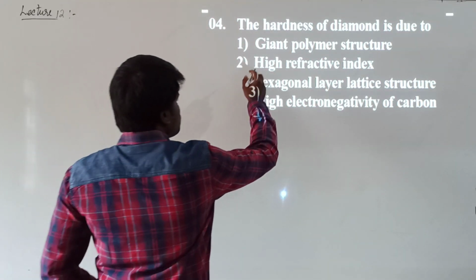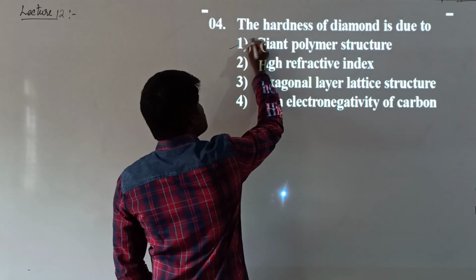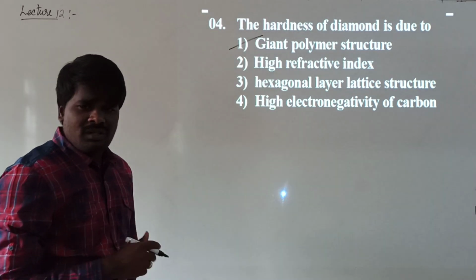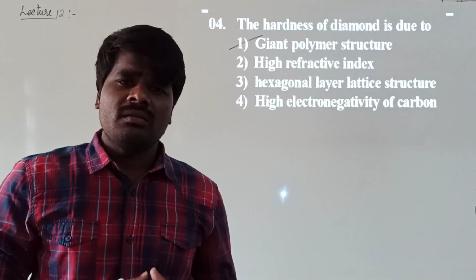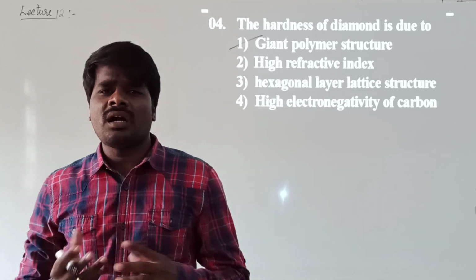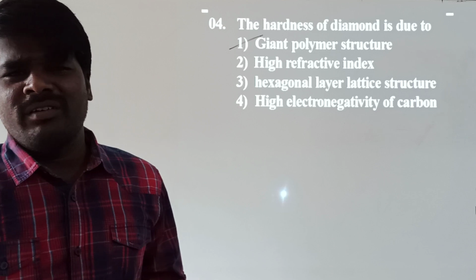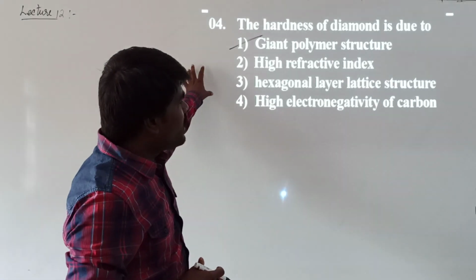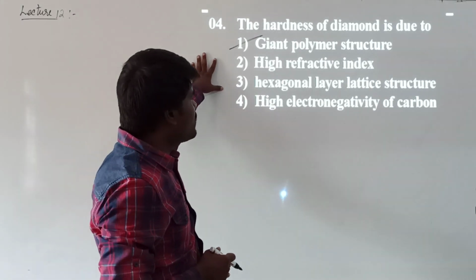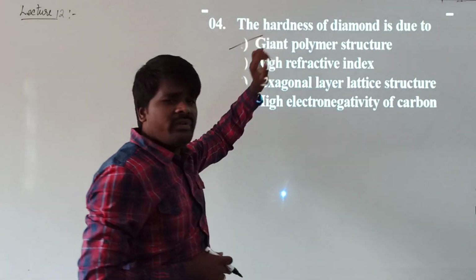Its structure. It is a gigantic polymeric structure. This gigantic polymeric structure is actually the responsible factor. In diamond, there are carbon-carbon single bonds which are strongly held by one another, which gives a gigantic polymeric structure. Because of this particular reason, diamond is found to be very hard in nature.